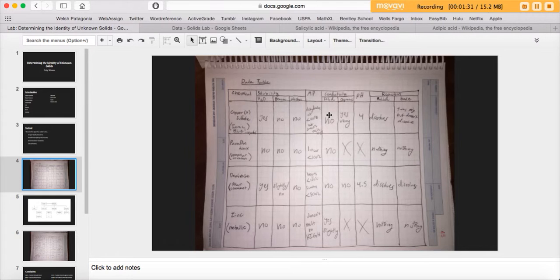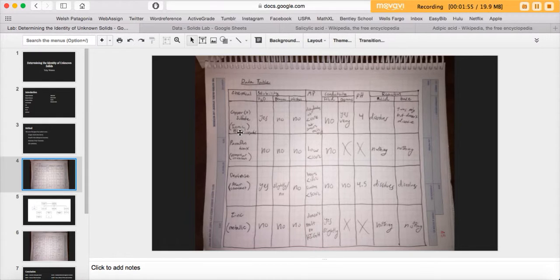I tested the conductivity as both solids and aqueous solutions. But obviously I couldn't test for aqueous solutions if it didn't dissolve in water. I tested the pH of aqueous solutions if it dissolved in water. I tested to see if it reacted with acids or bases, and how.